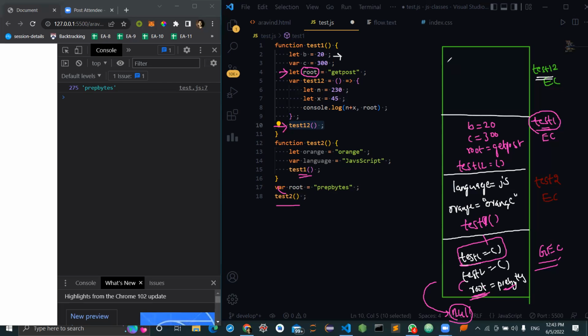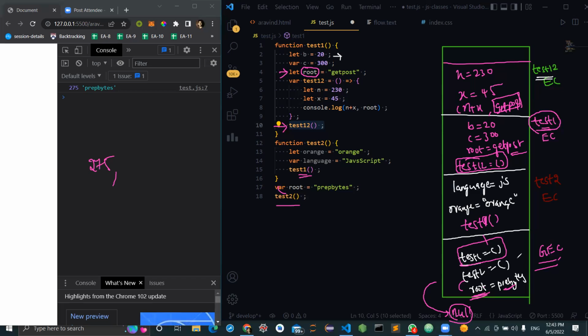Okay, and then after reading all this, we will be jumping into line number 10. In line number 10, we are making a call to test one two. So in test one two, what is there? N is equal to 230 and x is equal to 45, and we are making a log of n plus x. So n plus x means 275 will be printed, and root. Root is not there because there is no variable called root within this context. So we will have to check it in its lexical environment. So where is test one two actually? Here it is, right? So in test one, is there a variable named root? Yes, sir. We got that, and get post will be printed. We don't need to check further.